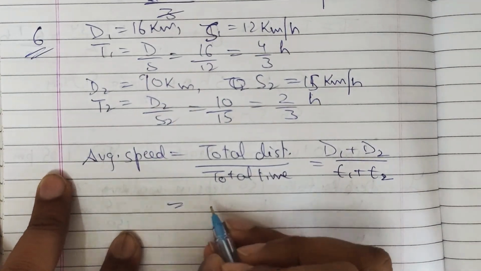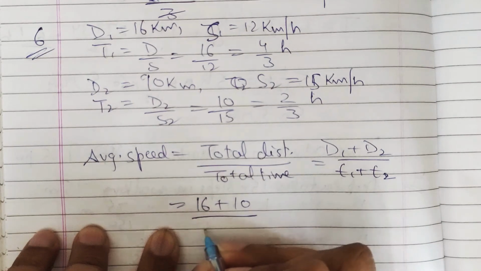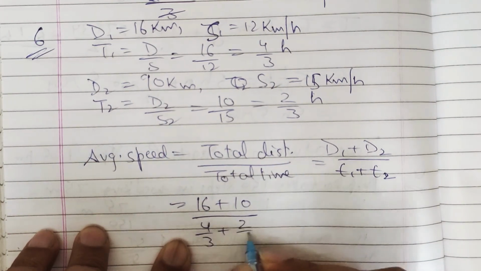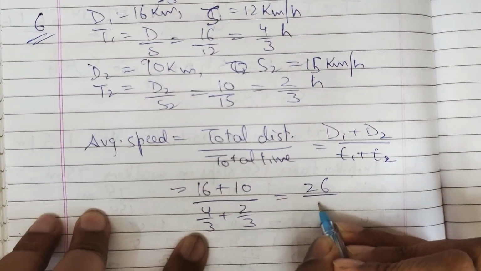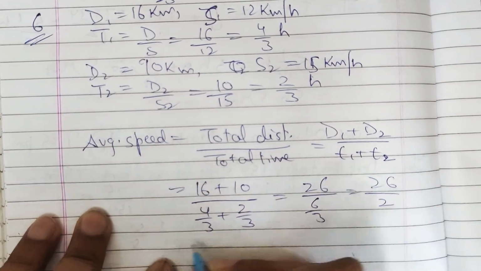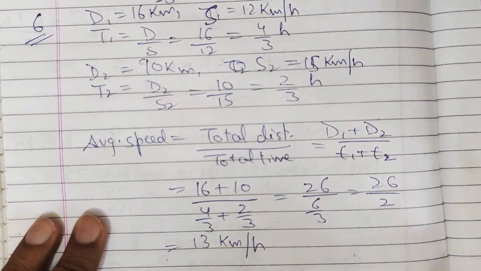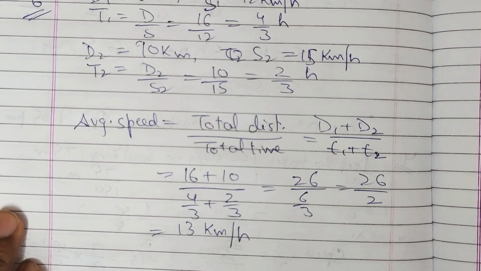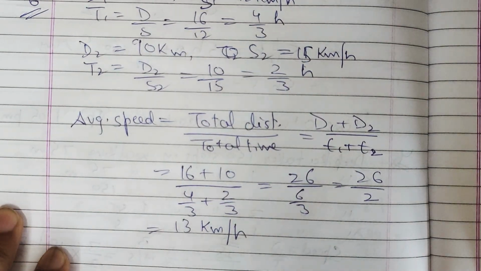So D1 + D2 means 16 + 10, divided by T1 + T2, 4/3 + 2/3. So 26 upon 6/3, 26 upon 2, which is 13 kilometers per hour. So this is the answer of the 6th question. Just pause the video and note down. So this is all for today's video. In the next video we will discuss further questions. Thank you for watching it.